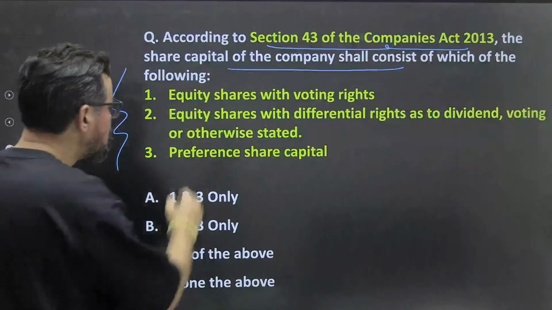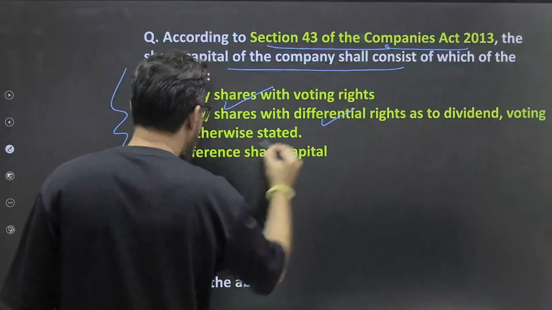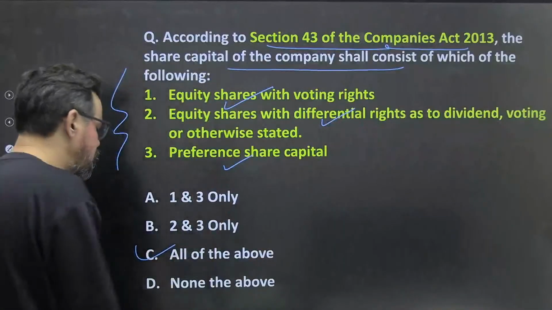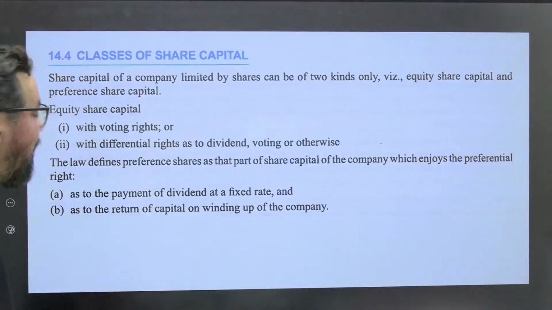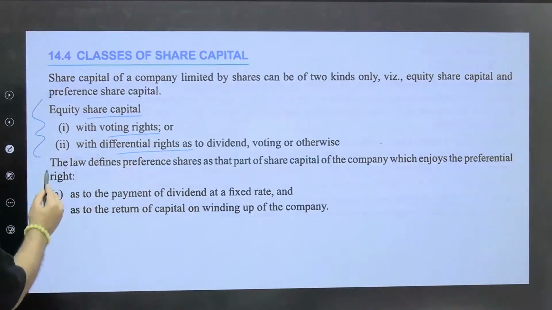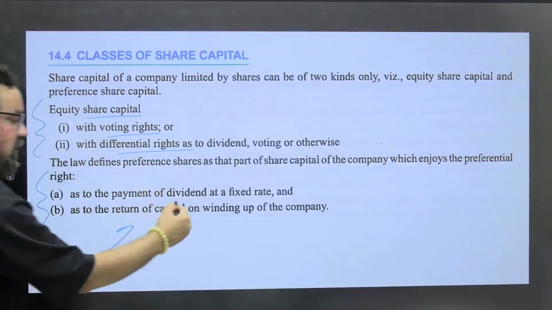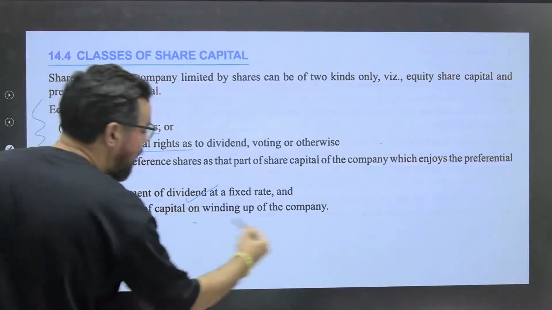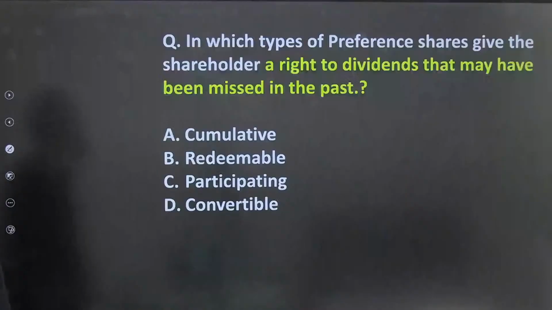What will be the answer? Equity share with voting right, differential right and preference shares. So what will be your correct answer? Option C will be the right answer for this one. Equity shares with voting and differential rights, and preference shares, which get the right to dividend and are also preferred at the time of liquidation.